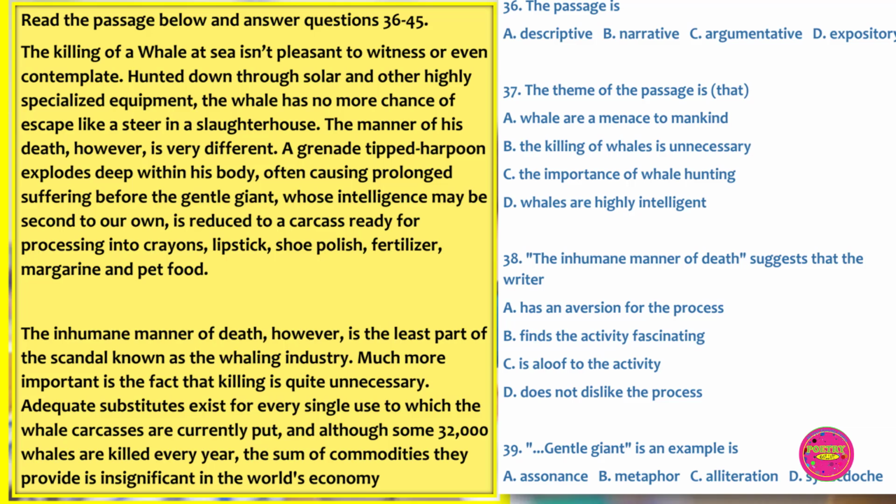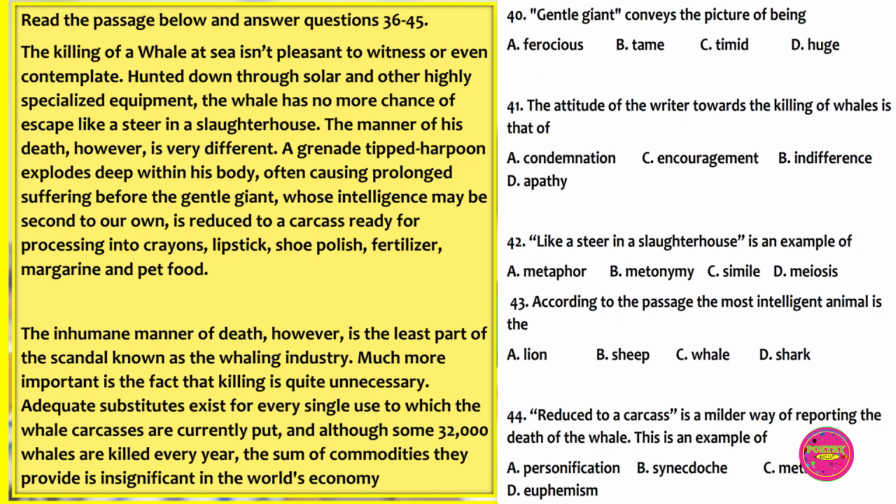Question 39. Gentle giant is an example of A. Assonance, B. Metaphor, C. Alliteration, D. Synecdoche. The correct answer to this question is C. Alliteration.